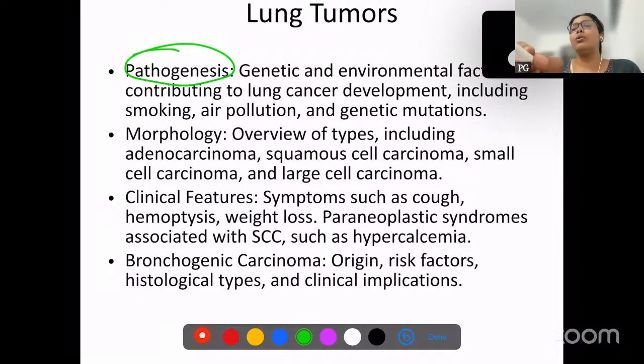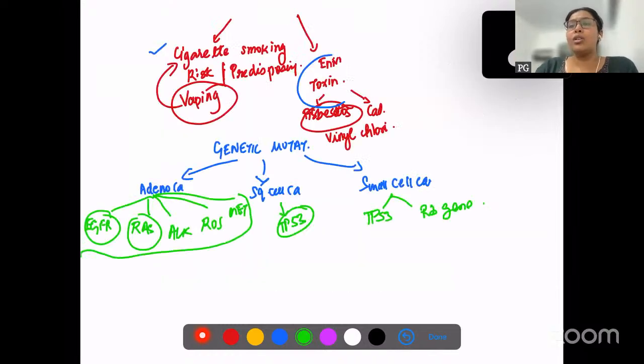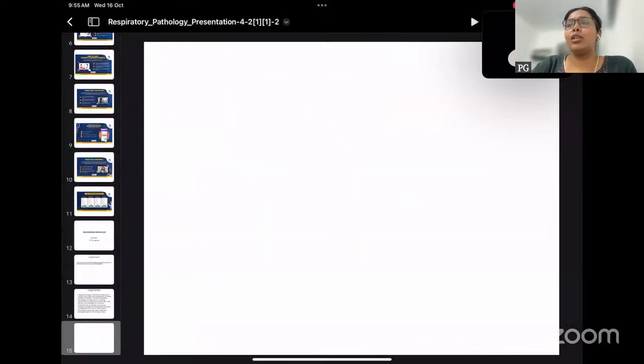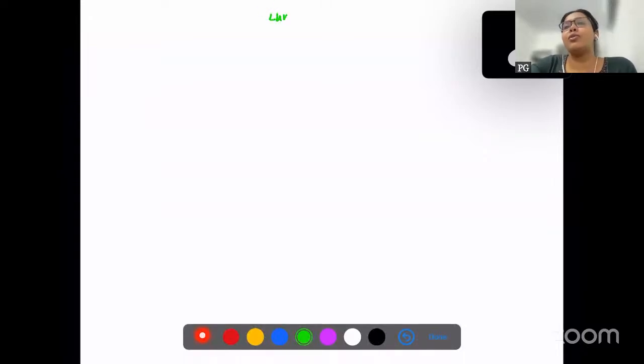Now let's go ahead and discuss morphology. As we already saw, we have adenocarcinoma, squamous carcinoma, small cell, and large cell carcinoma. I would like to broadly classify lung carcinomas into small cell carcinoma and large cell carcinoma.